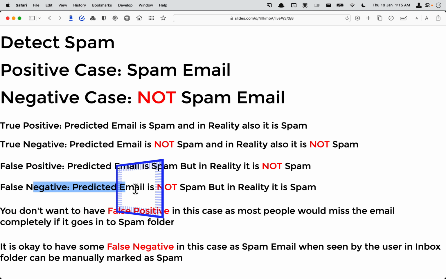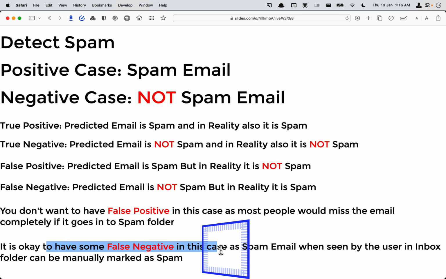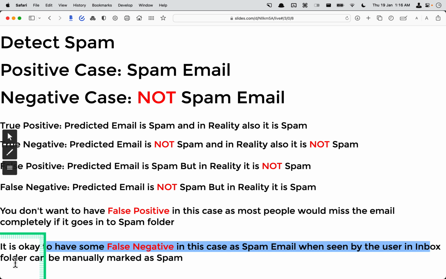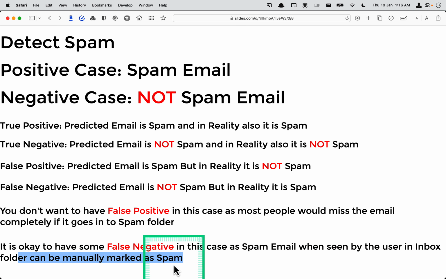So we can have this one, predicted email is not spam, but in reality it is. Because in this case, the spam email, when seen by the user in the inbox folder, can be manually marked as spam. So it's okay. That's why in Gmail you will see some spam email in your inbox, and most of the time you click spam, right?